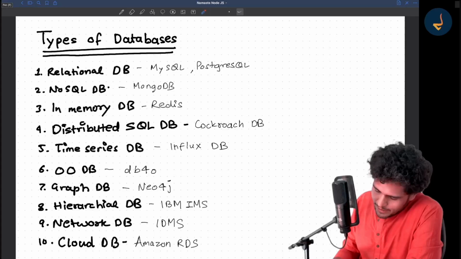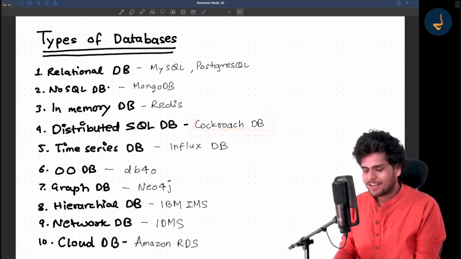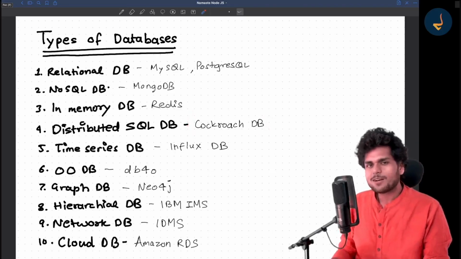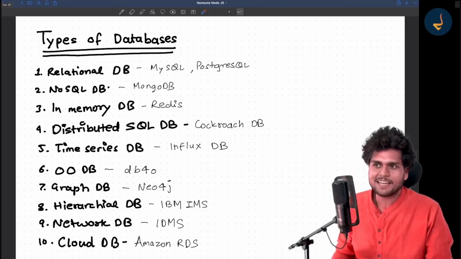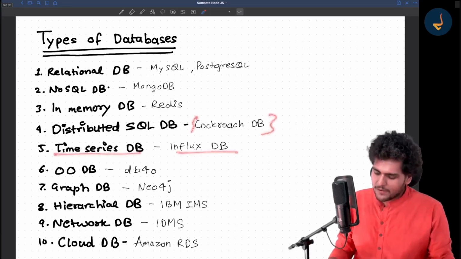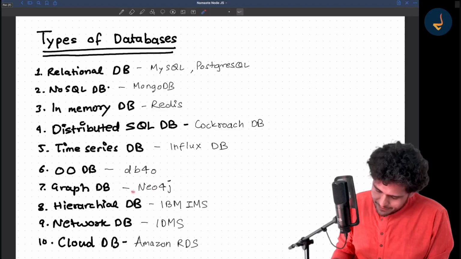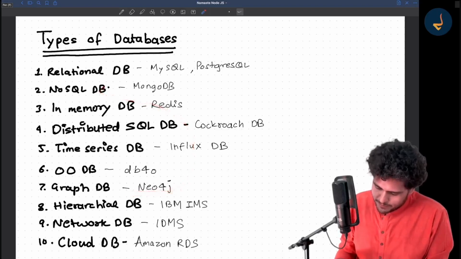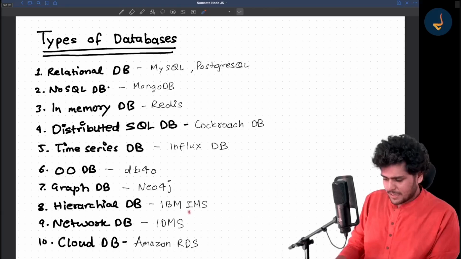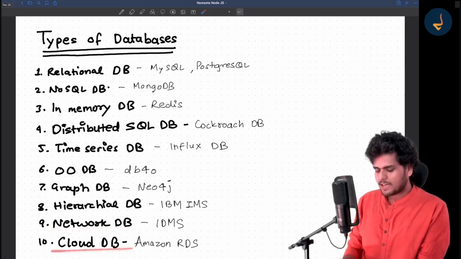So distributed SQL: there is a DB known as CockroachDB. Read more about it. I have never used it. I don't know much about CockroachDB, but the name sounds cool. I thought once that I would go and explore CockroachDB, but I could not do that. Anyways, there's a time series database, InfluxDB. There is an object-oriented database. There is a graph database, Neo4j, which is also a type of NoSQL database. There is a hierarchical DB, IBM IMS, which I think is the Information Management System. There is a network DB. There is a cloud DB, Amazon RDS.